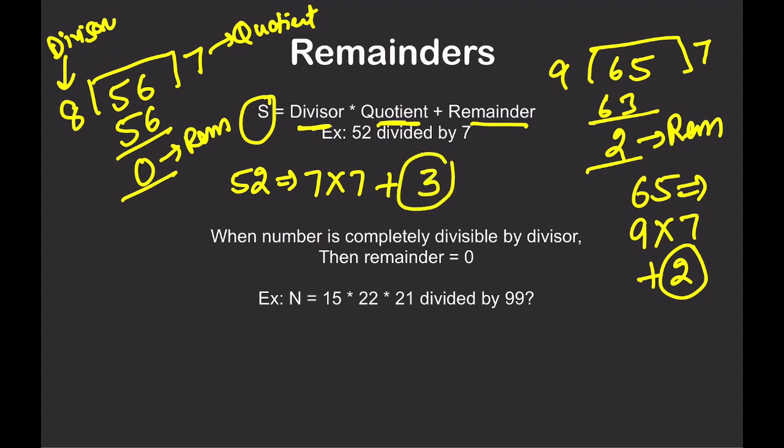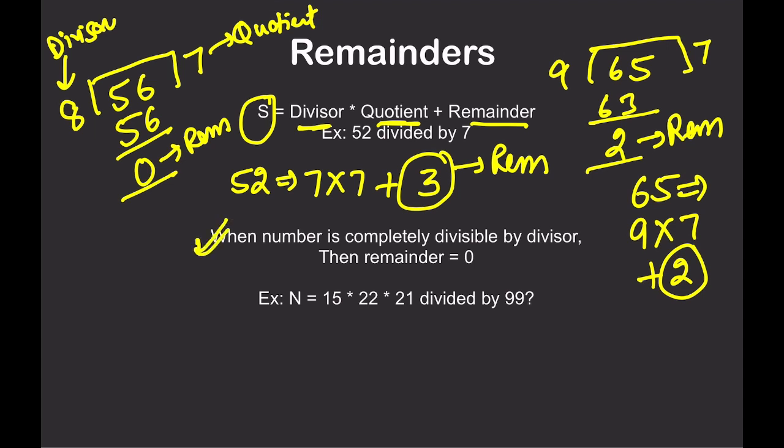49, 3. So 3 is the remainder I am left with. I hope it is clear. 7 sevens are 49 plus 3 extra as a remainder. So this is another way of writing a number in the divisor, quotient and remainder form. I hope this is okay.